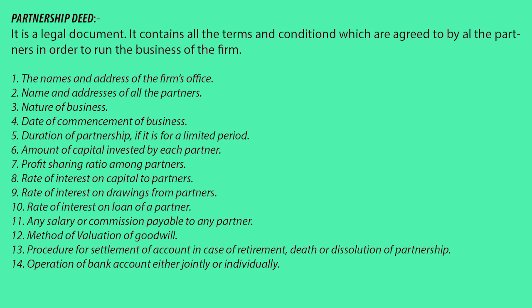Next point is any salary or commission payable to any partner. The partners may do some extra work for the business. So if a partner gives extra time to manage the business, the partner may be allowed a certain amount in the form of salary or commission for the work that particular partner does. And if any salary or commission is payable, that amount also will be mentioned.